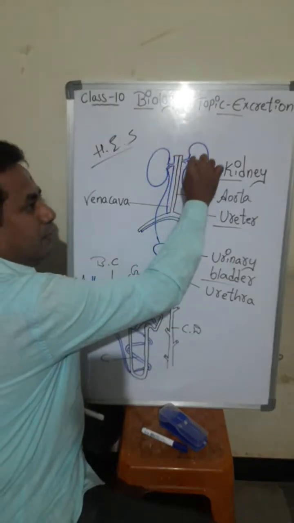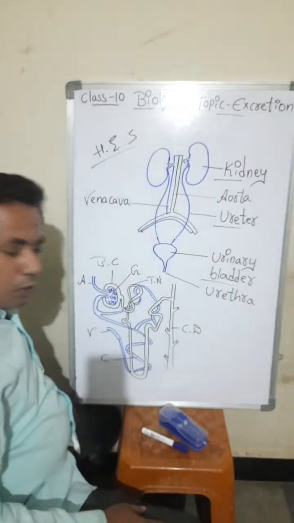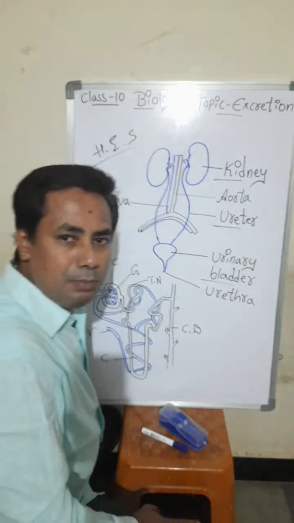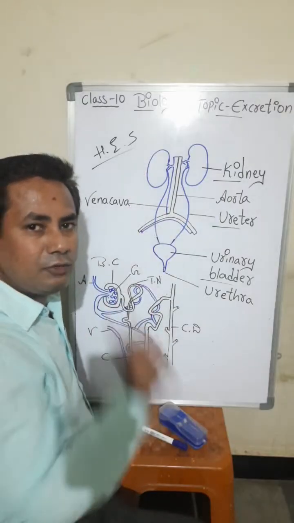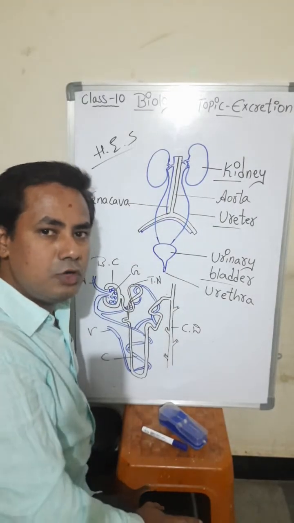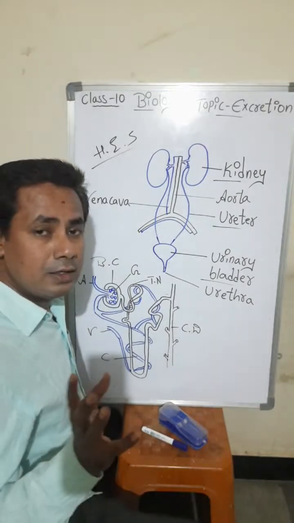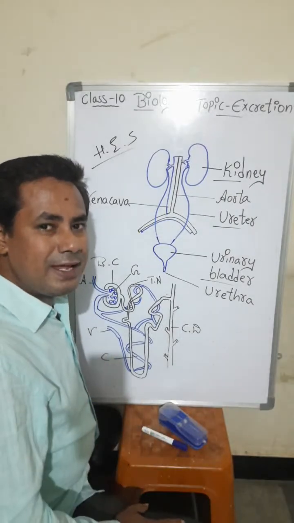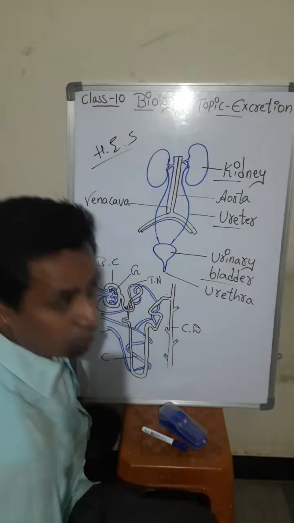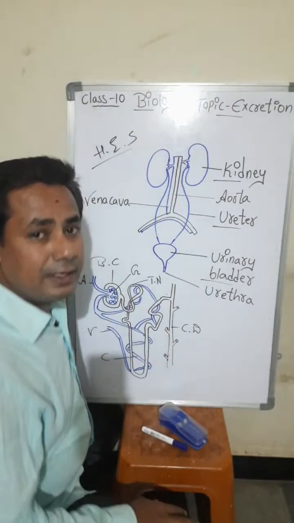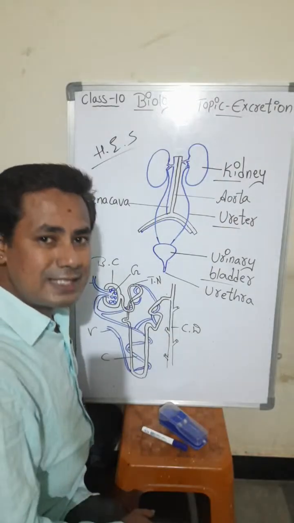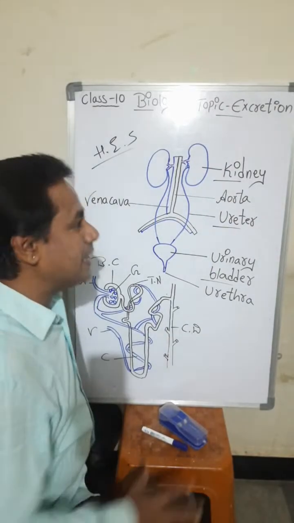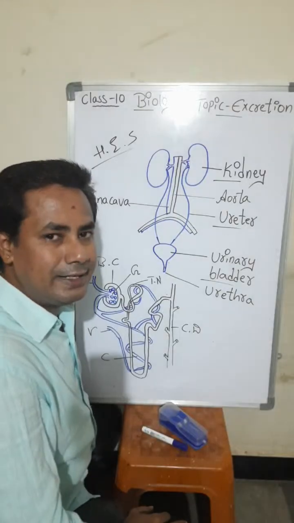When blood enters the kidney, what is the blood doing, students? Blood is a fluid connective tissue. It continuously circulates in our body. Blood is not only supplying oxygen, not only taking carbon dioxide, not only taking food and giving it to all the cells, blood is also carrying the waste materials to the kidney.